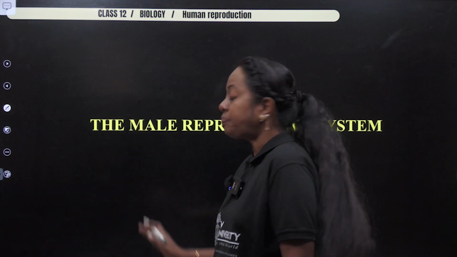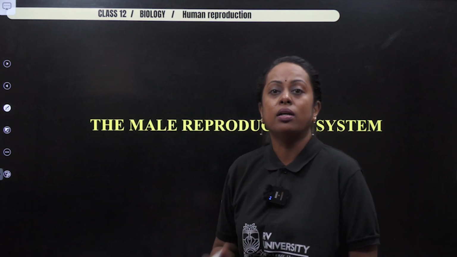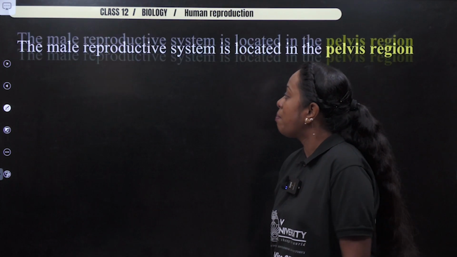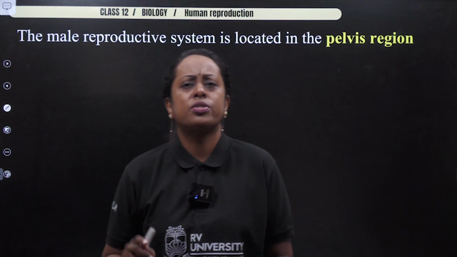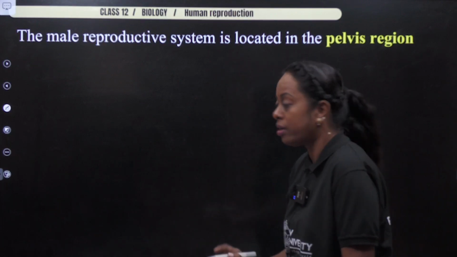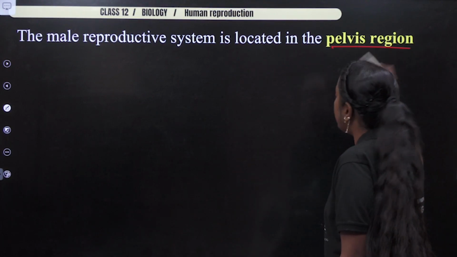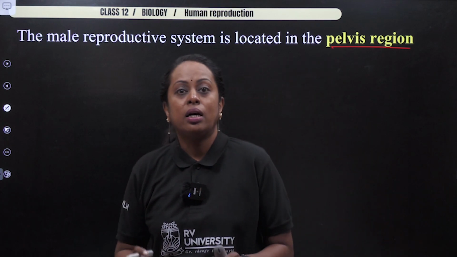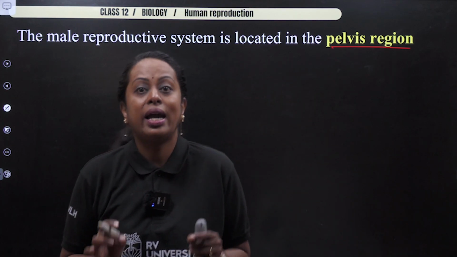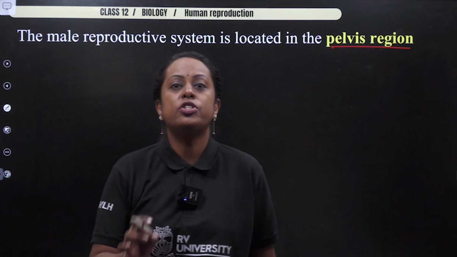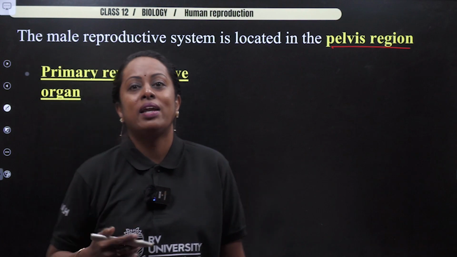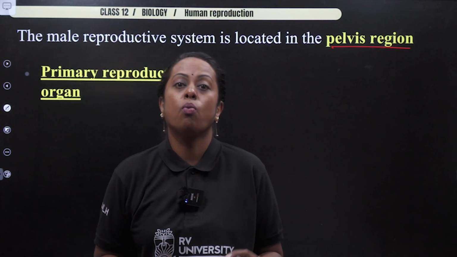So let's start the first part of the topic. The subunit is the male reproductive system. In the male reproductive system, one of the most common questions, where is the male reproductive system located? So I've highlighted pelvis region. But the so-called testis does not stay in the pelvis. It is going to descend, which you even studied in your lower classes, that is the 10th standard. Now let us understand why is it so, what happens.